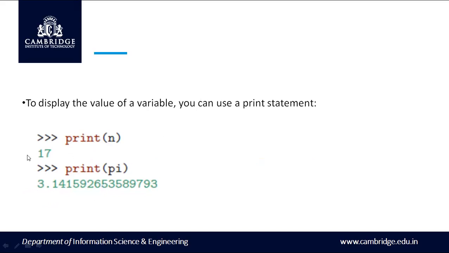So print n. When I give the variable name n, it returns the answer 17. Similarly, print pi. It also returns the answer with the floating point value, that is 3.141596. The pi value will be returned as the output.